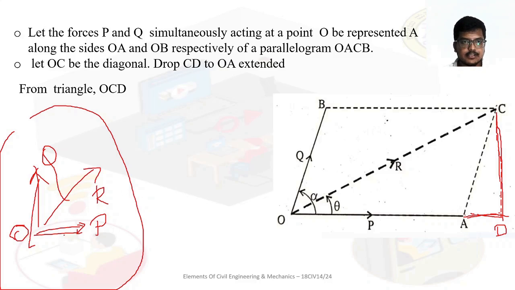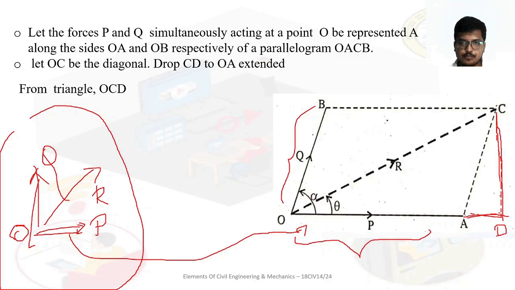So I'll take the force P as a side of a parallelogram, that is OA, that is P. I'll take this force Q as OB, as a side of the parallelogram. OA and OB I took as the sides of the parallelogram. Then I need to construct it into a parallelogram. So the dotted line is the construction.